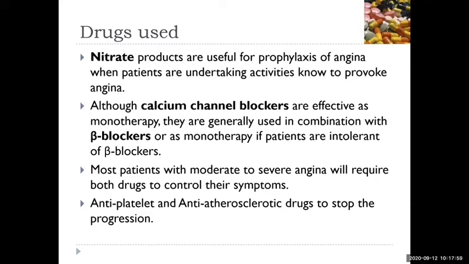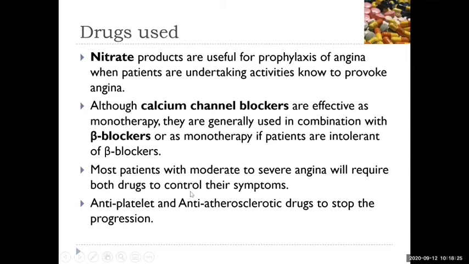Further, beta blockers can also be administered. Beta blockers have a different action. They are going to reduce the heart rate, isn't it? By acting on the beta 1 receptors on the heart, they reduce the heart rate. So they reduce the load on the heart, and thereby beta blockers are protective in case of angina.